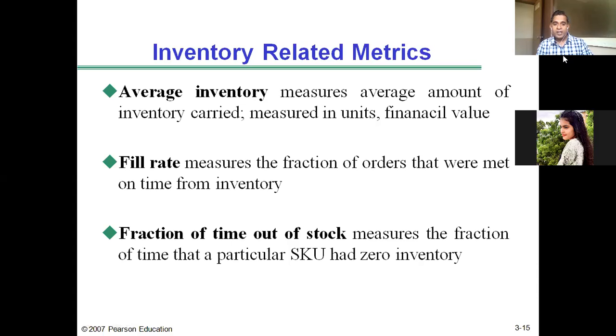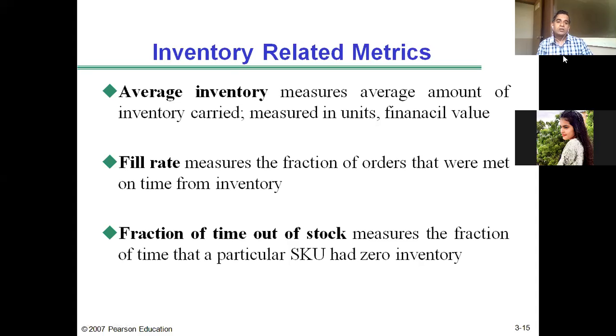So for how many days a particular item was out of stock. For each item, this information is now available due to the ERP software that companies use. I'm talking about organized retailers; unorganized retailers will not have any data like this.